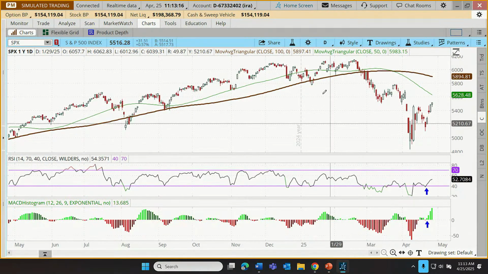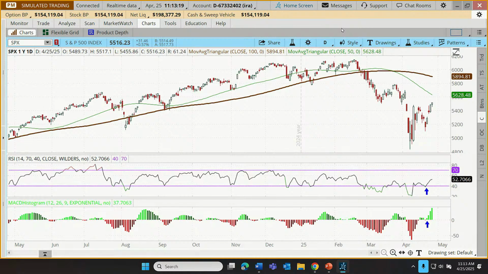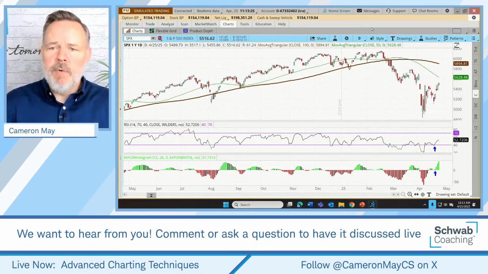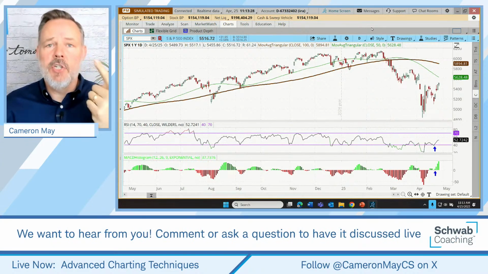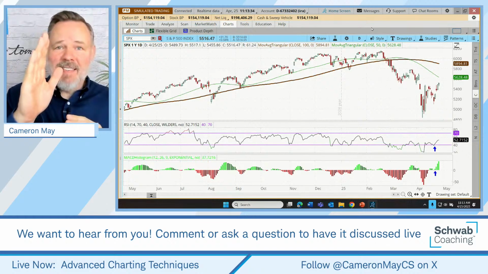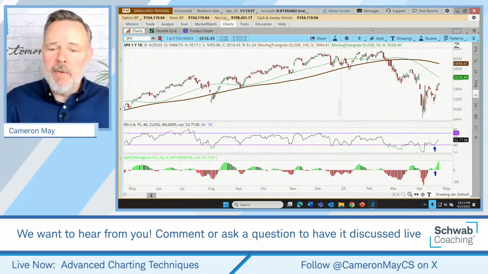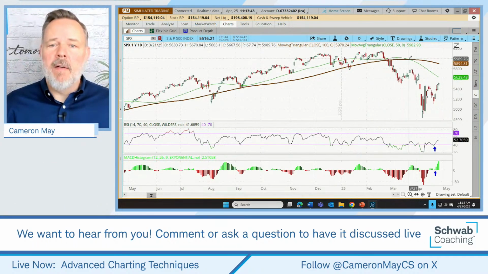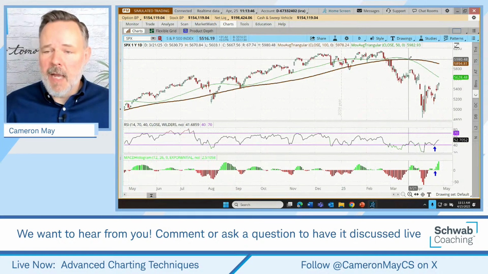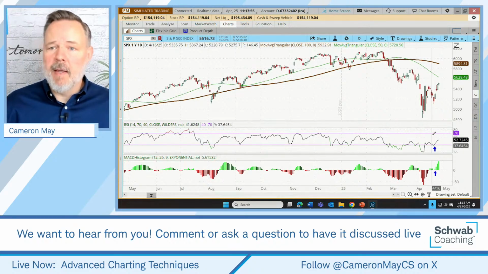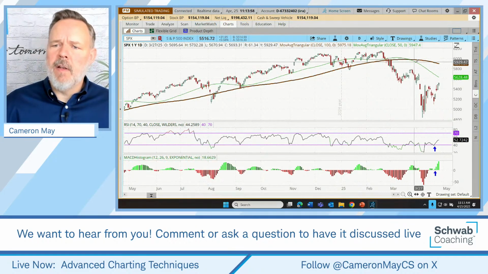Okay. So in a nutshell, here's what this strategy set does for the trader. Someone who uses this set of tools might be trying to understand, okay, what's going on with the trend of a chart? Is there a short-term value on that chart? In other words, are we at short-term peaks, maybe overvalued, or short-term trough, undervalued? And what's going on with momentum? So we have our trend indicators, which are a combination of a 50 and a 100 period triangular moving average. We have our value indicator, which is our RSI, and then finally our momentum indicator, which is our MACD histogram oscillator. So what's going on with trend? Well, our 50 has fallen solidly below the 100.